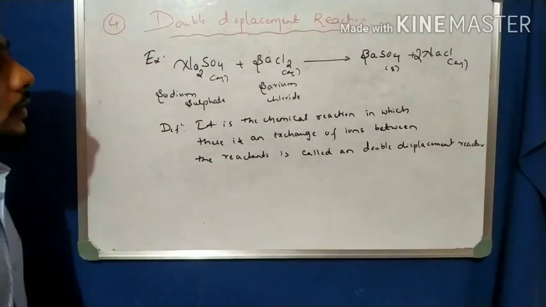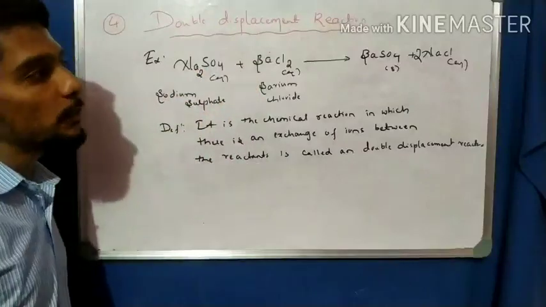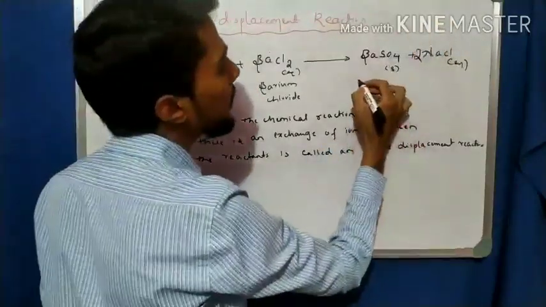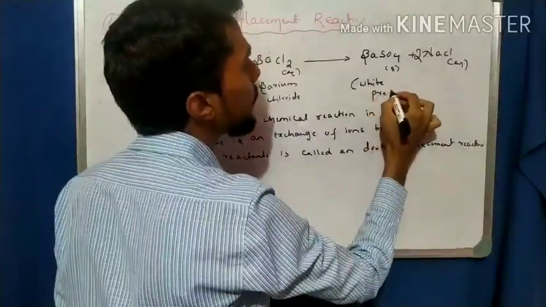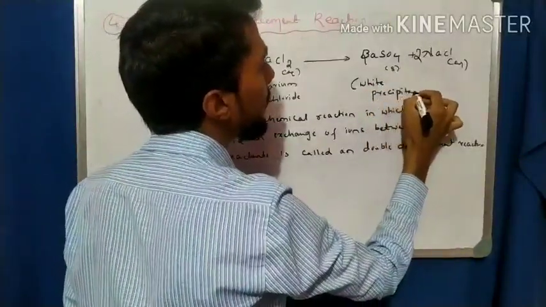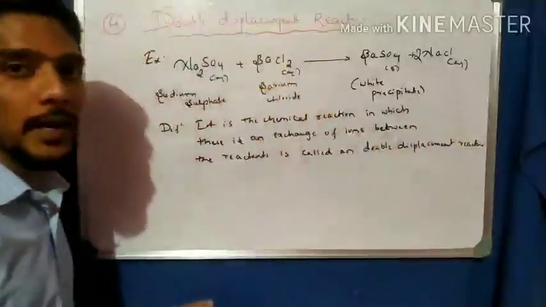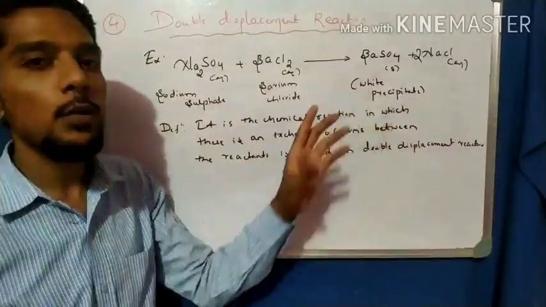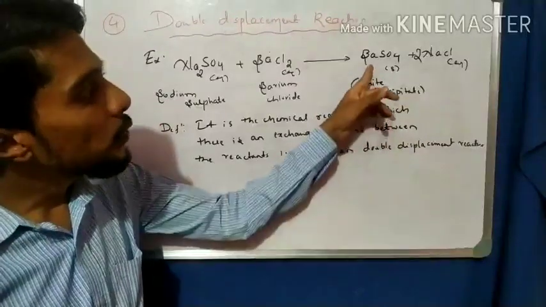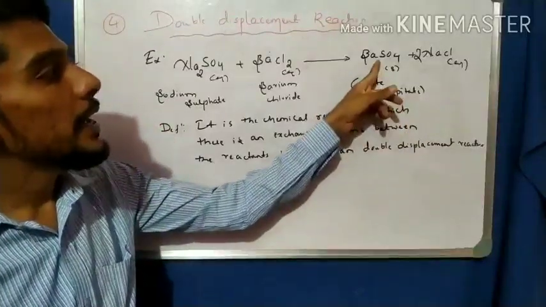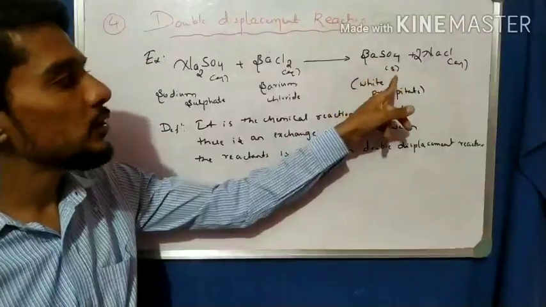Now, when the double displacement reaction takes place, we observe that a white precipitate is formed. In the last video, we learned about the yellow precipitate. Like that, a white precipitate looks like chalk powder. This white precipitate is nothing but BaSO4, barium sulfate, which is solid in state.